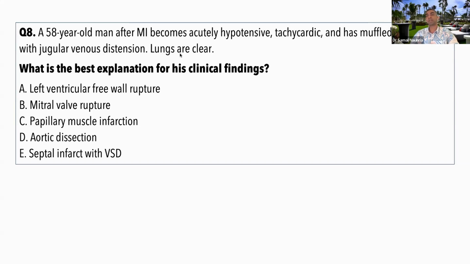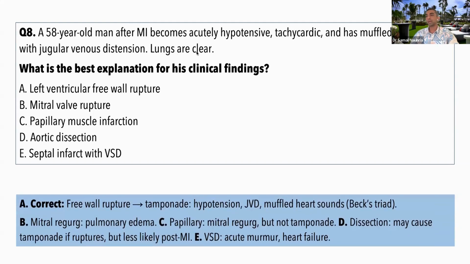So do you remember what this is? We start talking about this triad. You remember in physiology. So lungs are clear. What is the best explanation for his clinical findings? I've already given you the big hint here. Let's see who has it. Very good, yes, you figured it out. So this is Beck's triad. Very good. Okay, so why would this have happened?